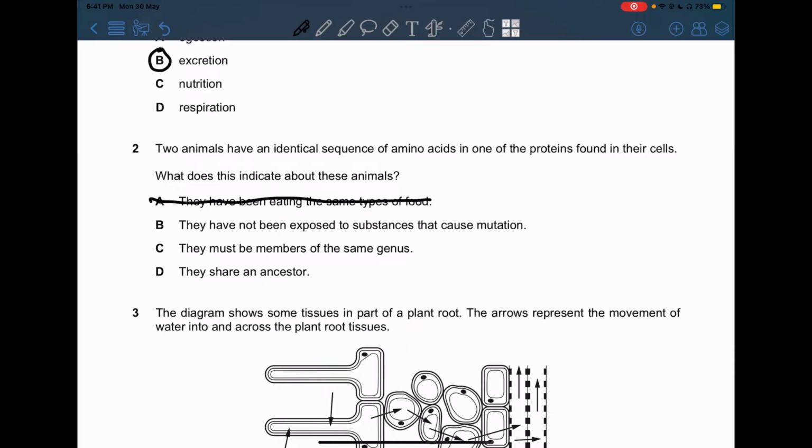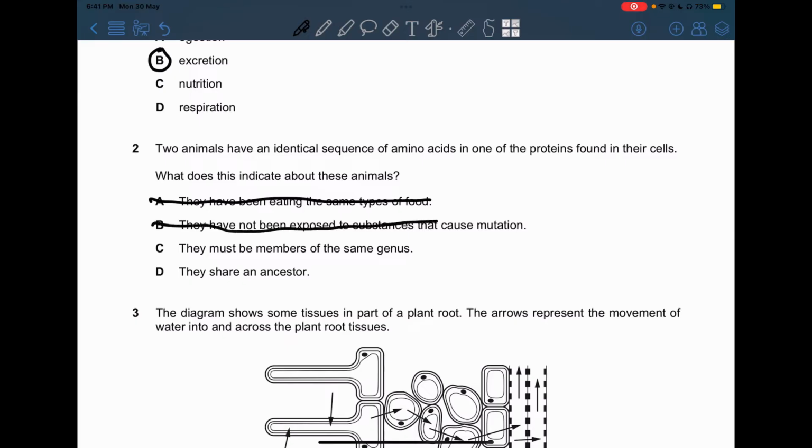Now B, they have not been exposed to substances that cause mutation. Even if they had a mutation, they will not get the same effect of mutation in both animals. For example, if an animal gets a mutation, the other one will be affected in a different way, because it's a sudden change in DNA base sequence, and each animal has a different DNA base sequence, so this will not work.